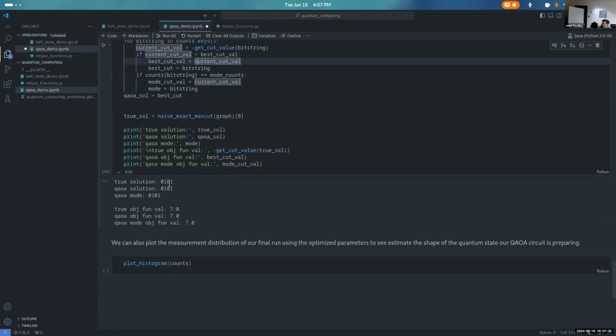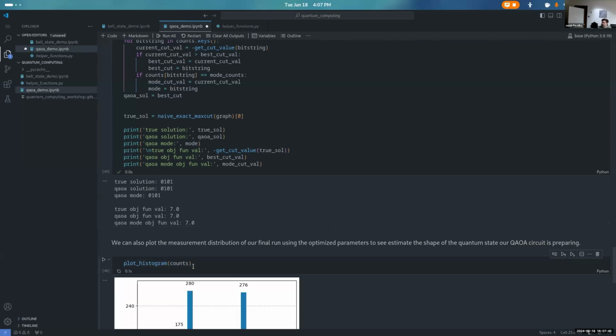So you can see our true solution 0101, our QAOA solution 0101. And by the way, I've also plotted the QAOA mode. This is the most often sampled cut from our QAOA circuit. And it's also 0101, which is a good sign that our circuit is doing a good job. All of the objective function values, I've gotten rid of the negative here. They're all 7, which is great.